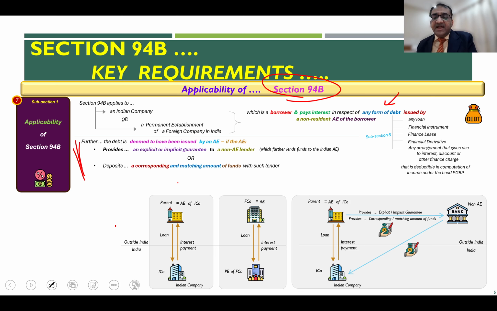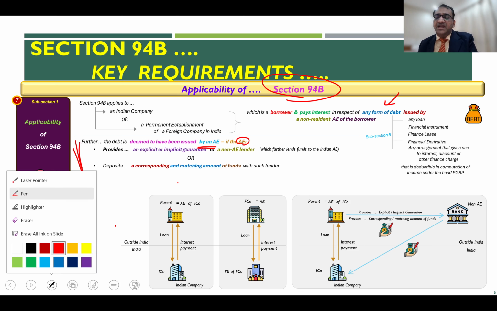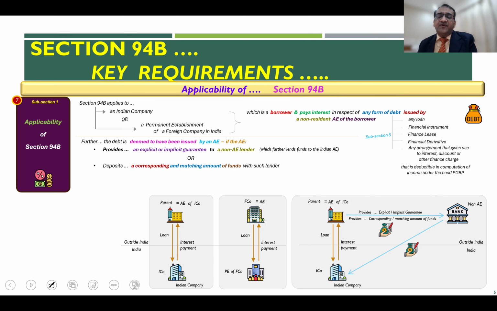So it says the debt is deemed to have been issued by an associate enterprise if the AE, which is located outside of India, that foreign AE, provides a guarantee. That guarantee could be an explicit guarantee or an implicit guarantee.